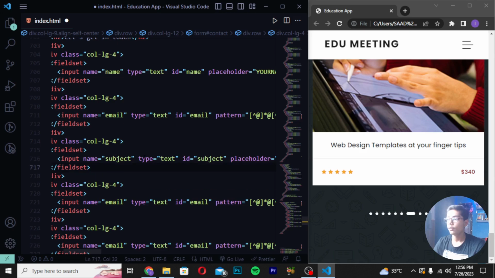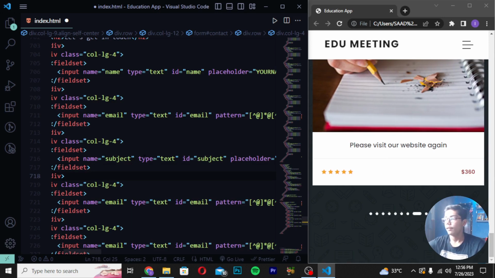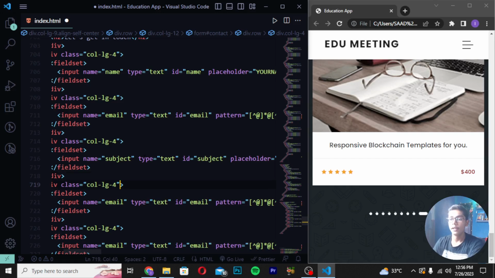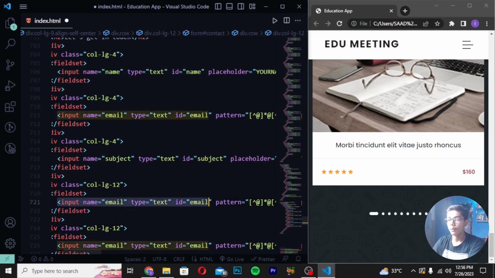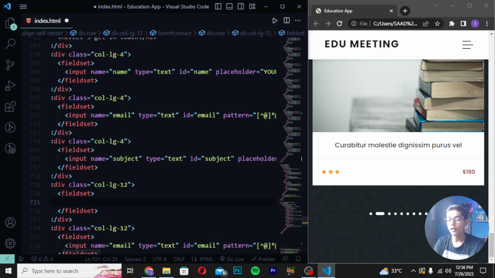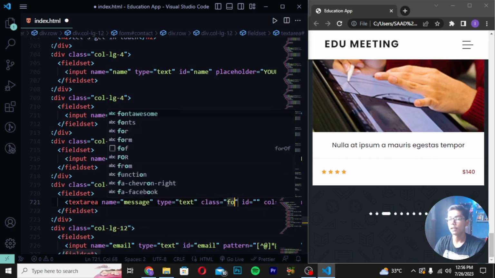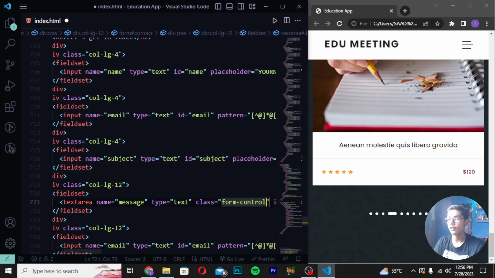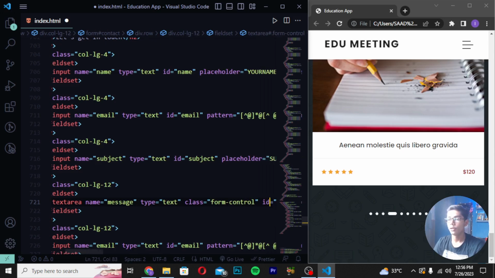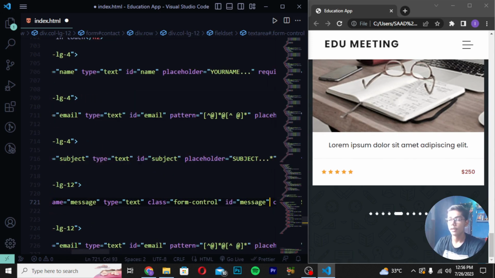Then, like we have just written the class of col-lg-4 at the top, you now have to change the class here to col-lg-12, and here also col-lg-12. After writing, you have to remove this input tag and write a textarea tag, in which I will be writing name should be message, type should be text, and then class form-control. Then ID should be message. So here I will write ID message.